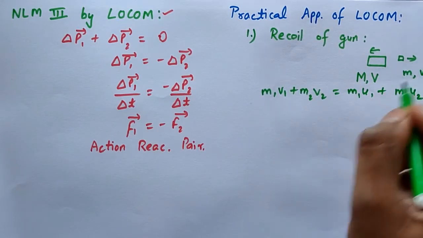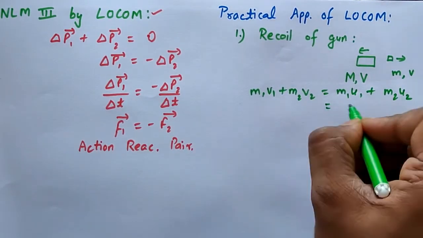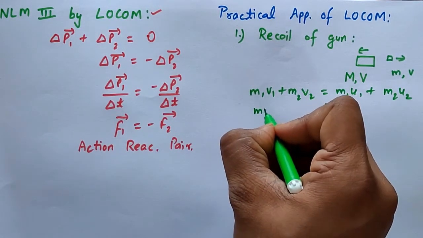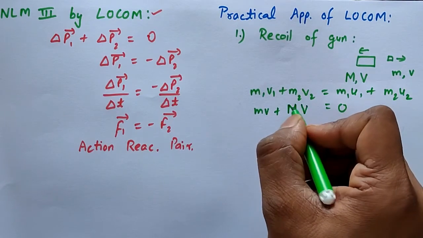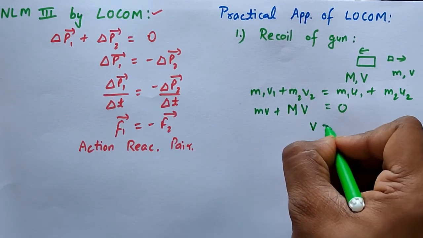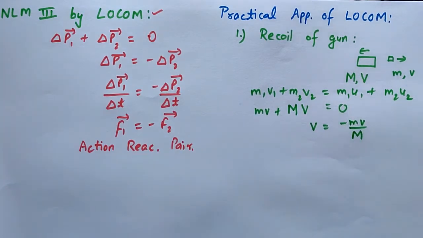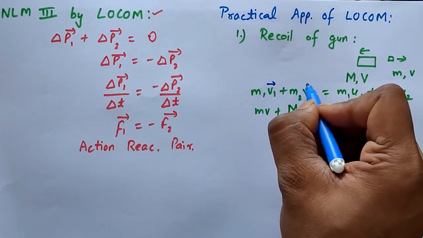But the initial velocities of both were 0, so this whole part is 0, and the first term is mass of bullet times velocity of bullet, plus mass of gun times velocity of gun. So the velocity of the gun is minus mv upon capital M. In the form of vectors, I can put the vectors here also.